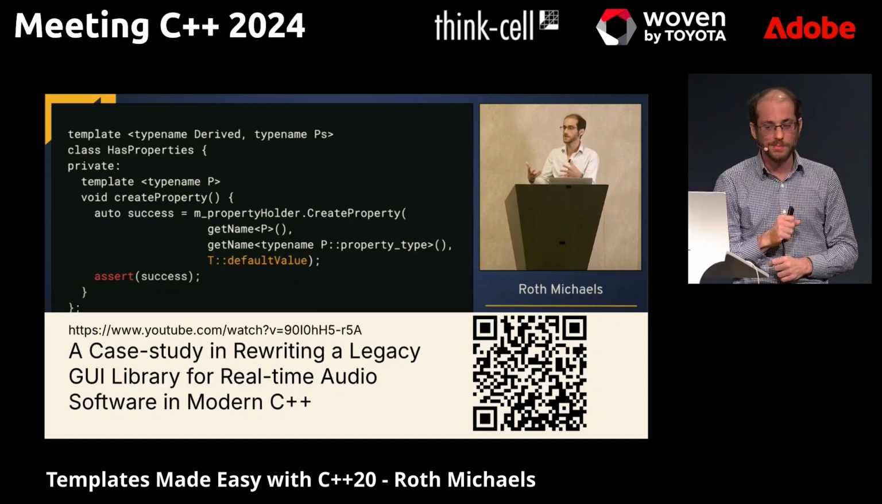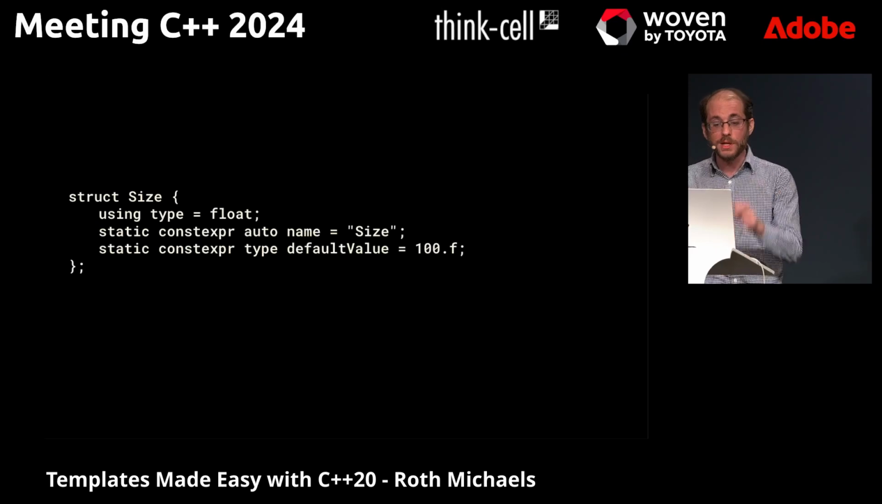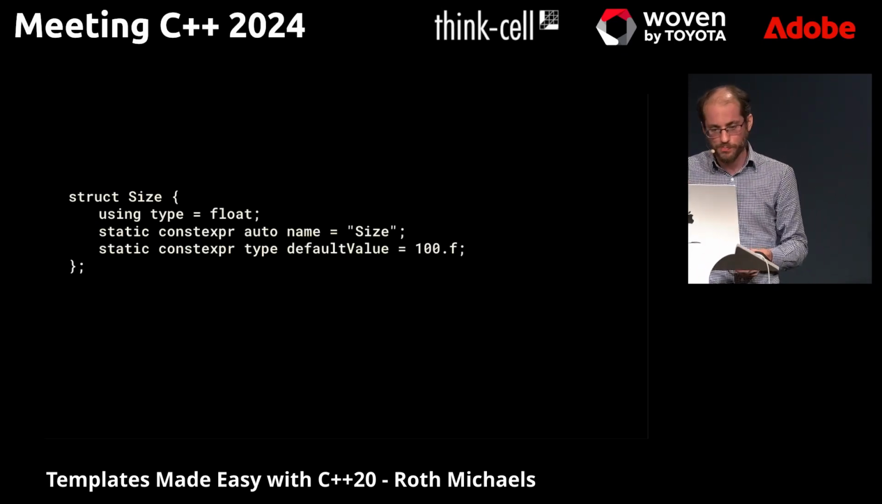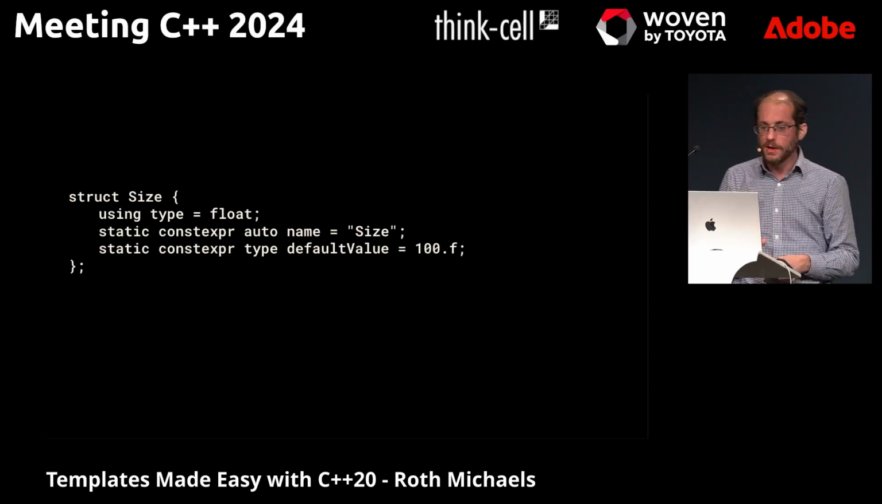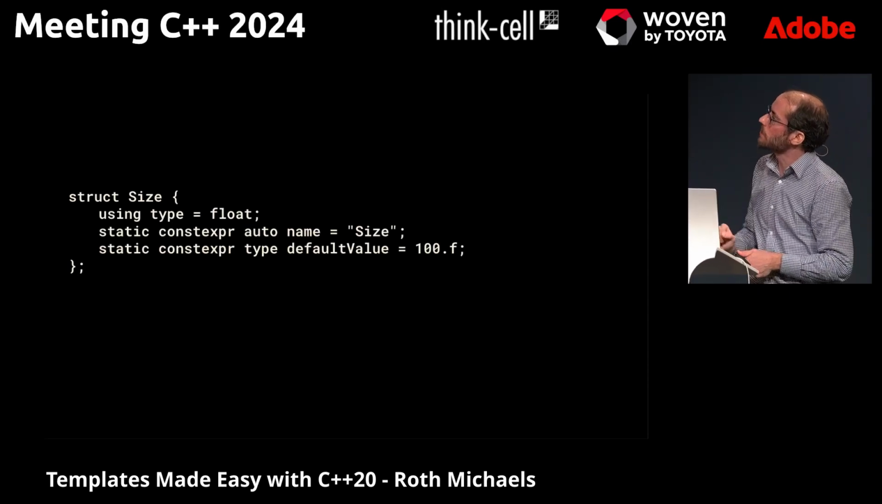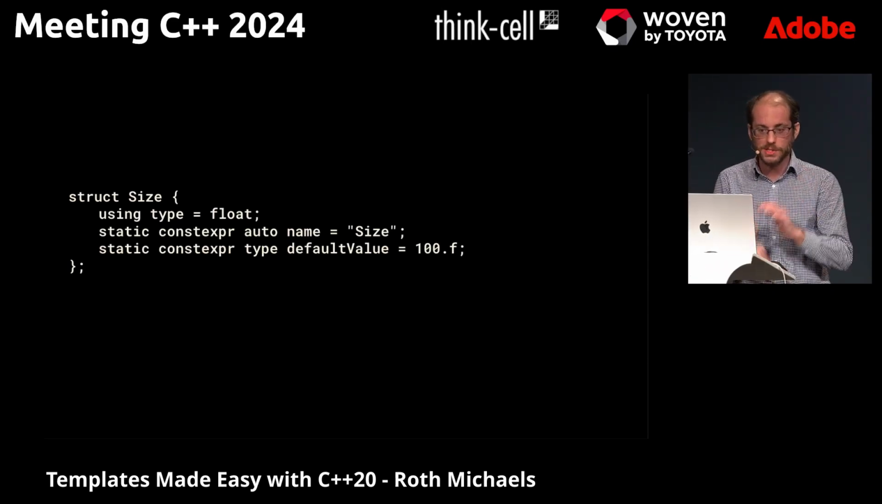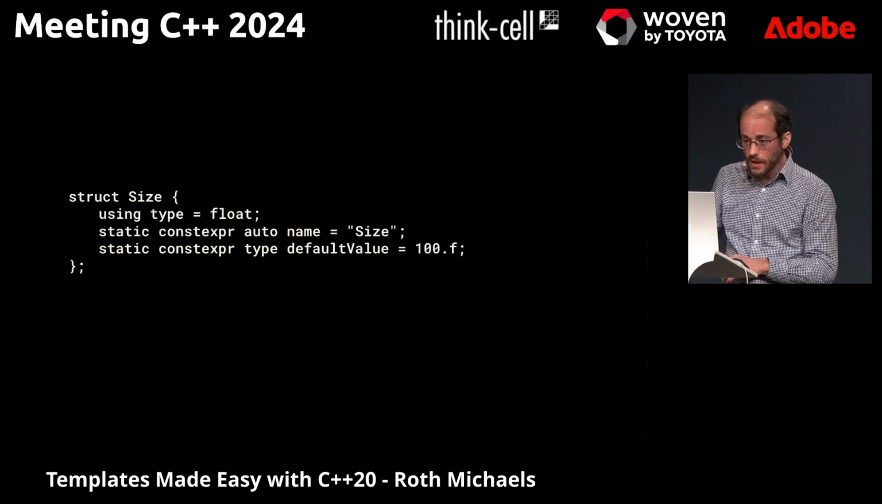But I use them now, so I can show you what this looks like. This is going to be a very, very reduced example of how all this works. The real property is much more complicated, but imagine we are defining some property on some UI object by creating a struct called size that will describe that property. And it will have three things.